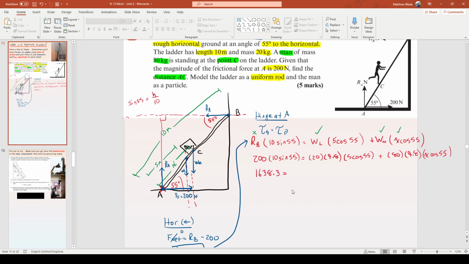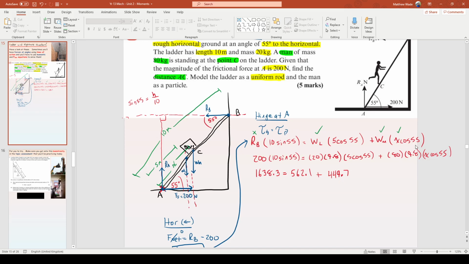That's okay though. 20 times 9.8 times 5 cos 55 equals 562.1. And this one here plus 80 times 9.8 times cos 55. I'm just ignoring the x really. It's 449.7.